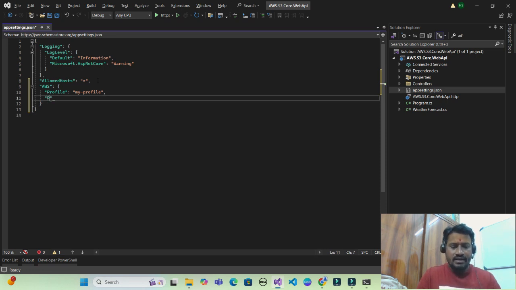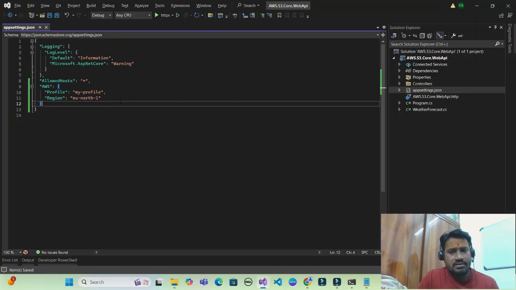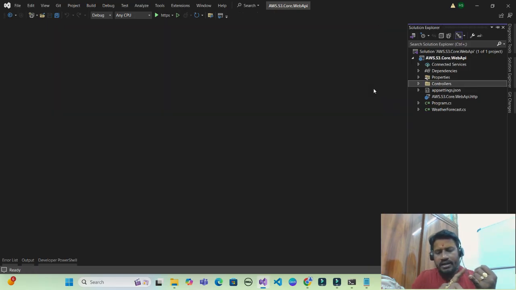Then second, it's region. This is my closest proximity. Now save this appsettings.json. So now I have my AWS S3 created, my user created, my profile created, I have my CLI, I have my SDK installed, I have my program ready and my app settings configured with default configurations.